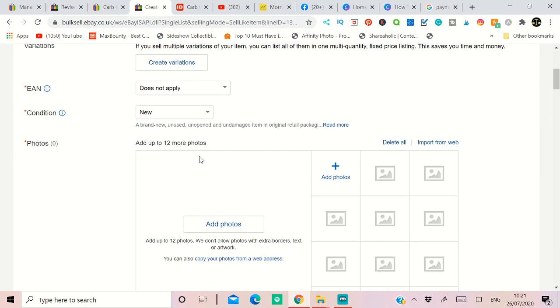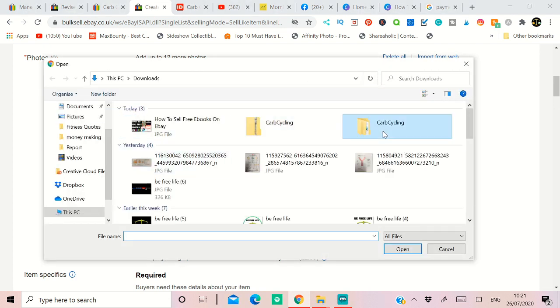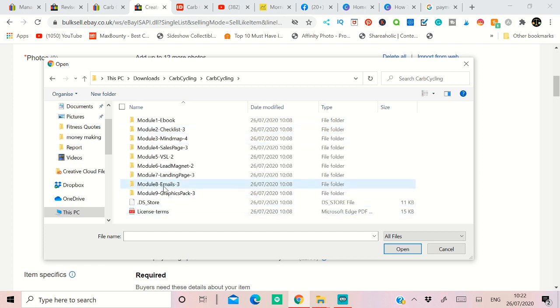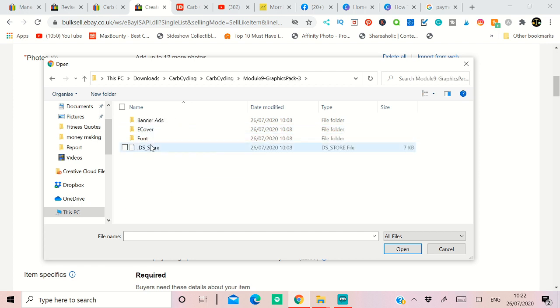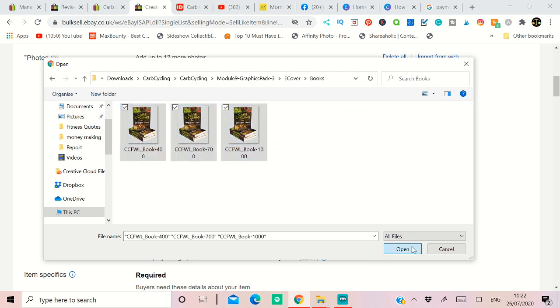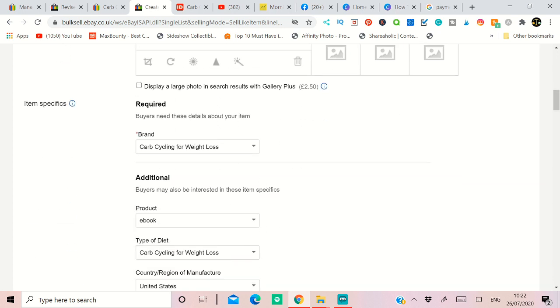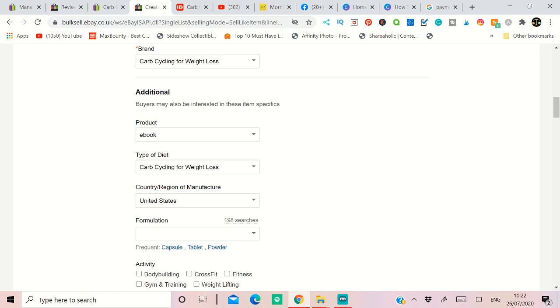After we've done that, you have to select condition new, and for ISBN, select does not apply. Now you add all the images for that ebook. So go to the download file, select the graphics section here, and the e-cover and the books, select that. And after that, if you go down to the bottom, you can automatically add the brand, or if you don't, you can allow that. And this is the section where the product is saying ebook, leave that. I think the issue will come in the end.